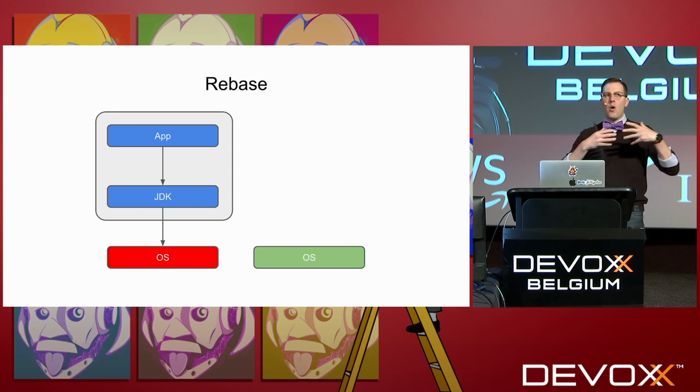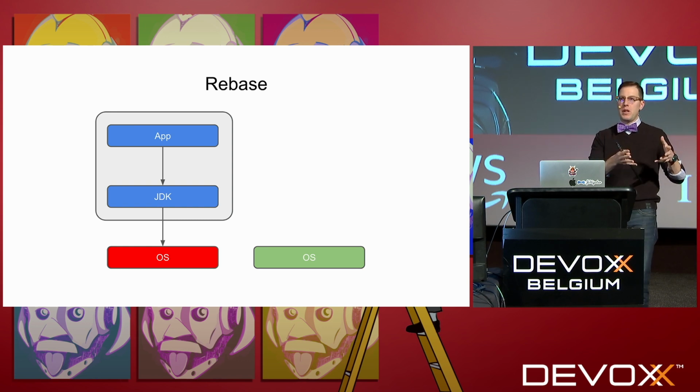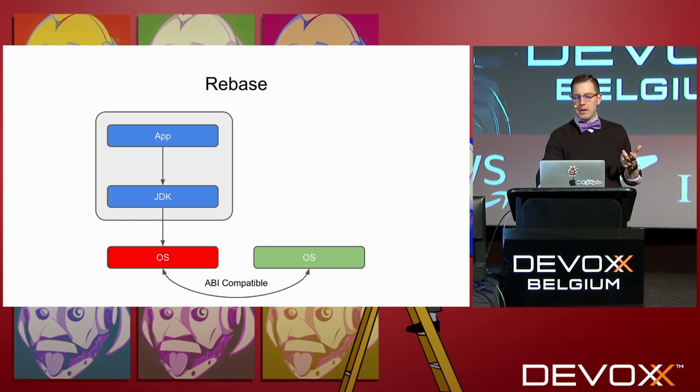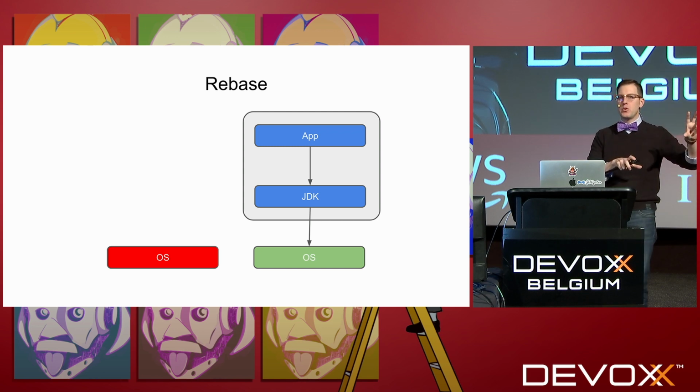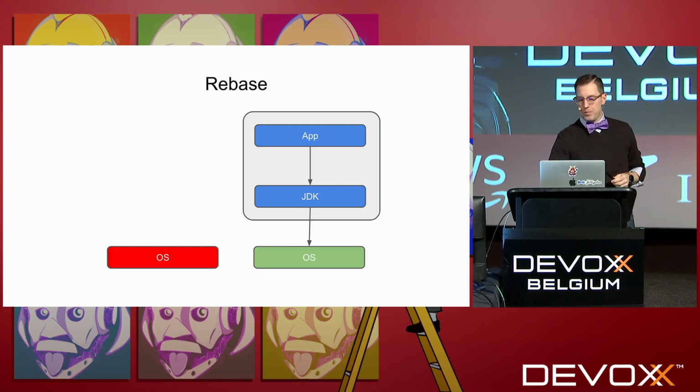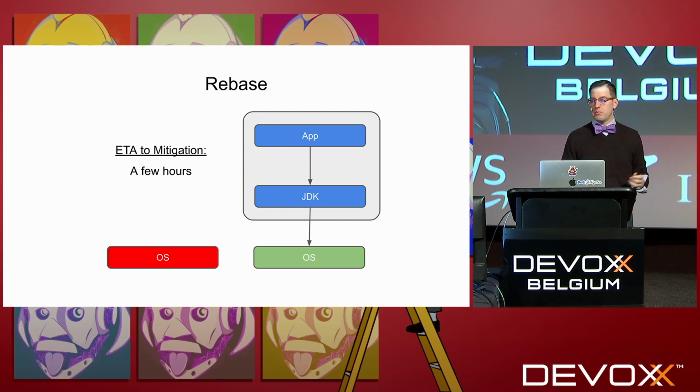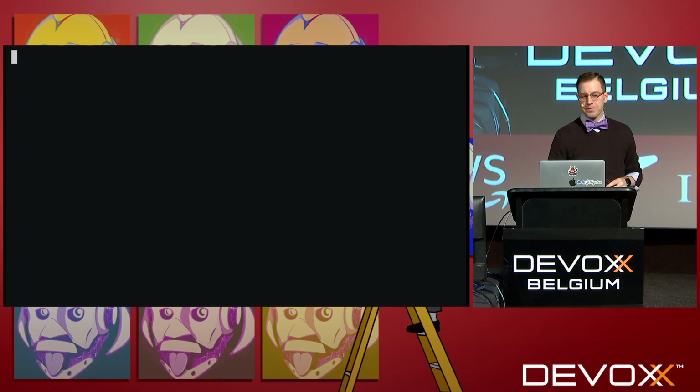So if we have our old image sitting atop the vulnerable operating system and a new image comes out, as long as we have that ABI compatibility, we can do this sort of lift and shift, where we just take those layers and move them onto the new stack to create a new image without actually running any of our build processes. This can reduce the ETA to mitigation from potentially years to maybe just hours.